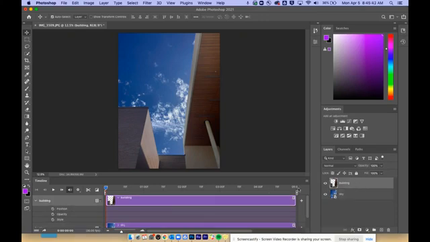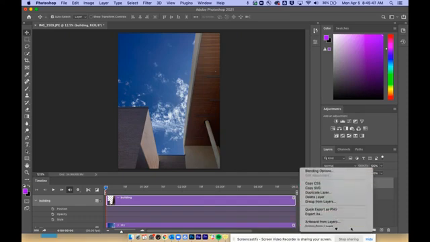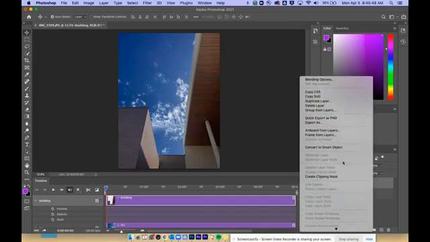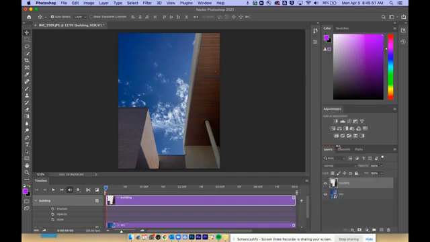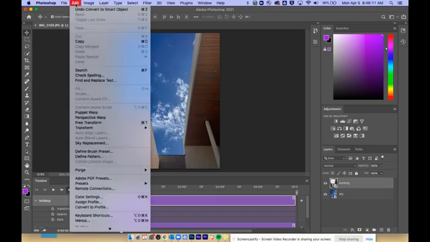To create that, we need to make this a smart object. So I'm going to right click on my building layer, and I'm going to say Convert to Smart Object. And when I do that, you can see it now says transform instead of position. It's going to allow us to change the size as well. Okay, so first thing I want to do is make it a little bit bigger. Right here, nothing's happening, but this is the beginning of our timeline. So treat it like it's a video, but I want to have it zoomed in a little bit, so we've got a zoom out going.